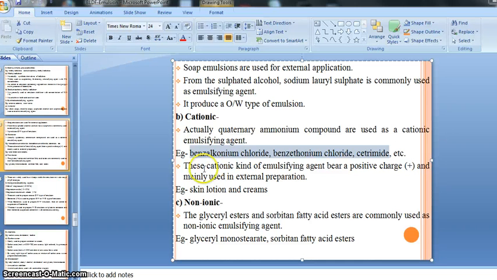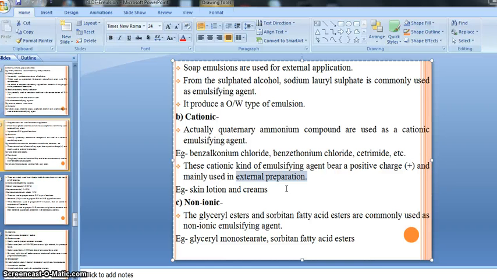Then this cationic kind of emulsifying agent bears a positive charge and is mainly used in external preparations, right? Means there is some specification given, that whenever we are going to prepare an external kind of preparation, an external kind of emulsion, they suggest the use of a cationic kind of emulsifying agent, right? A synthetic kind of emulsifying agent.